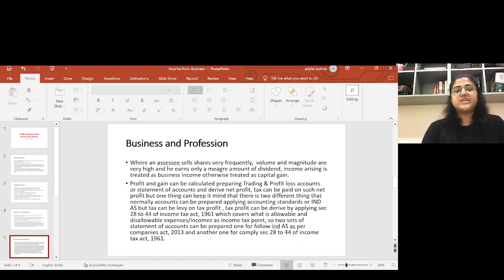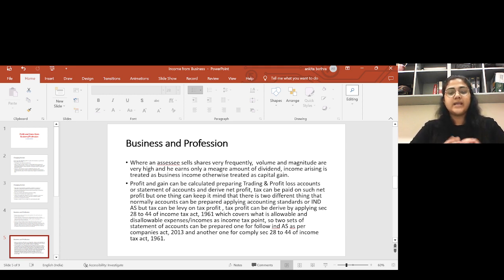Generally, share transactions are treated under the capital gain head, but if the assessee sells very frequently, the volume and magnitude are very high, and he earns only a very small amount of dividend, his main focus being buying and selling based on turnover, then such income is treated as business. There are a number of cases where it was treated as business income, but this is always decided case to case.